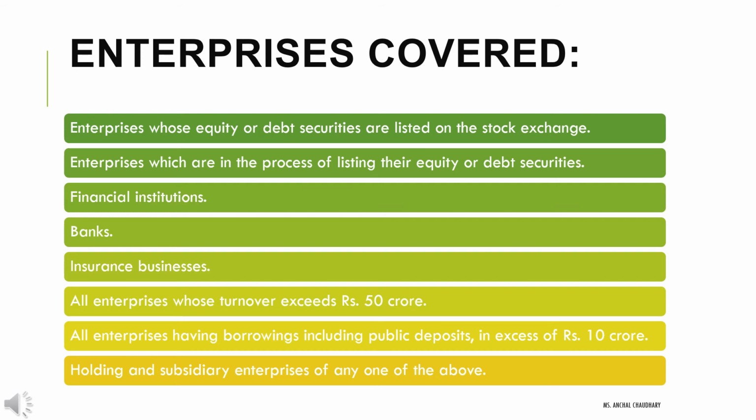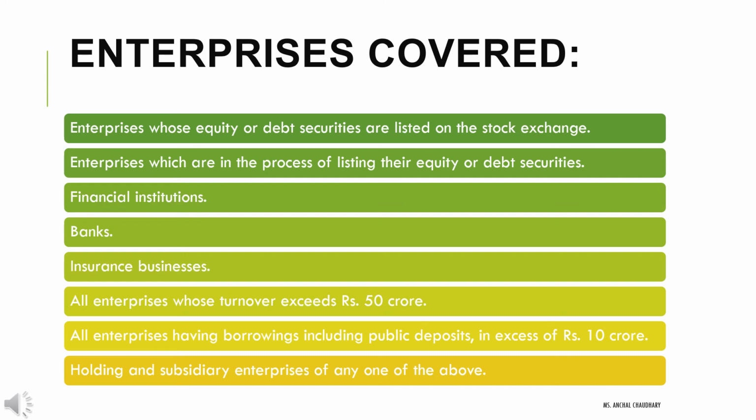Third is financial institutions. If there is any kind of financial institution, then it is also covered under AS17. Next is banks. Banks have different branches in different locations, so banks will be covered under it.